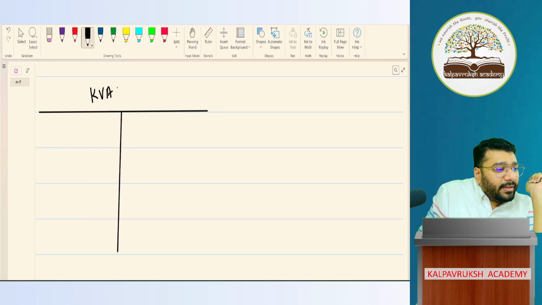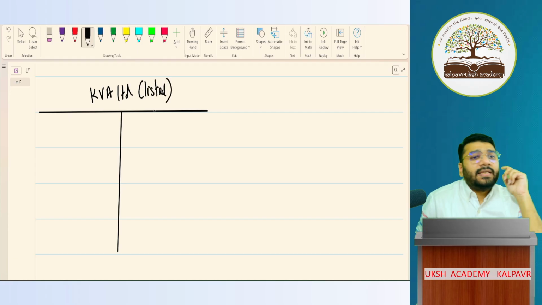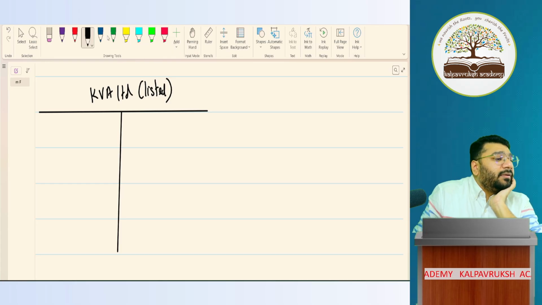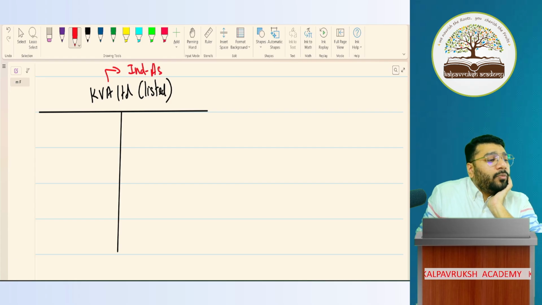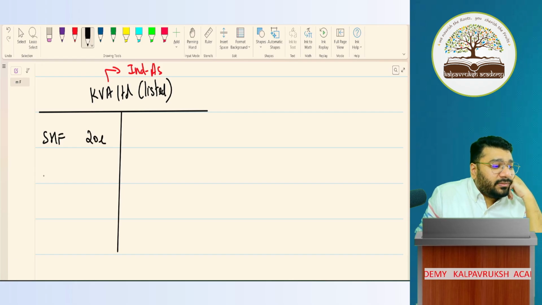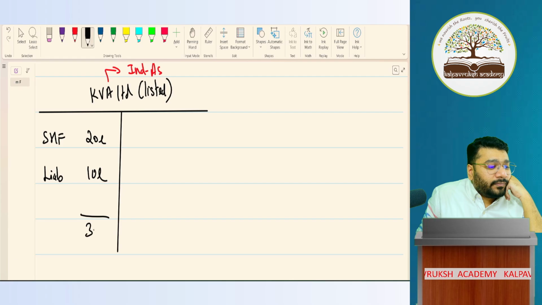CA Prathik Academy Limited, listed. Please tell me, this company will apply what? Ind AS. No problem. Imagine shareholders' funds are 20 lakhs, liabilities 10 lakhs, total 30 lakhs.